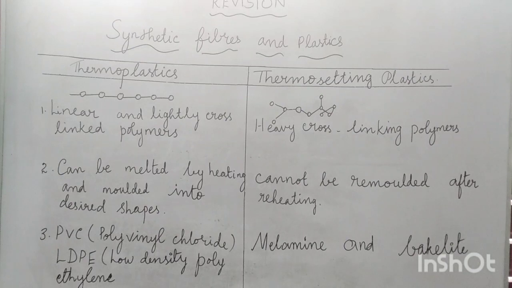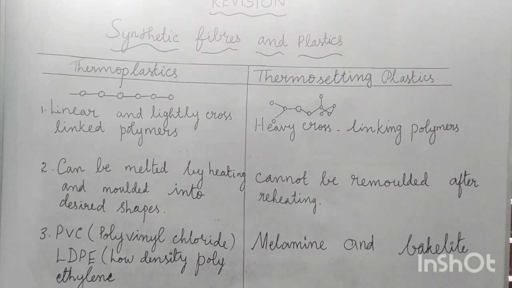Thermosetting plastics cannot be remolded after reheating. Examples of thermoplastics are polyvinyl chloride PVC and LDPE, that is low density polyethylene. At the same time, melamine and bakelite are the examples of thermosetting plastics.